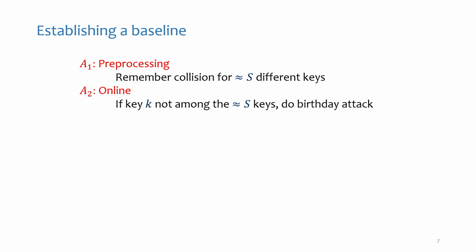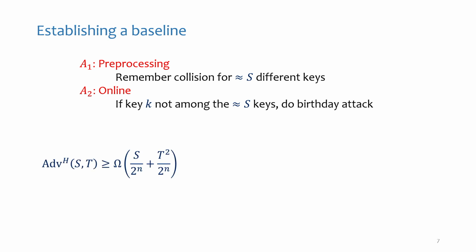This is roughly S bits. In the online phase, you get the random key as challenge, and you check if the key is one of the keys that you remembered in the offline phase. If so, you're happy, you have a collision stored in your advice. And if not, you just do a birthday style attack. You just try many different inputs until you hit a collision.